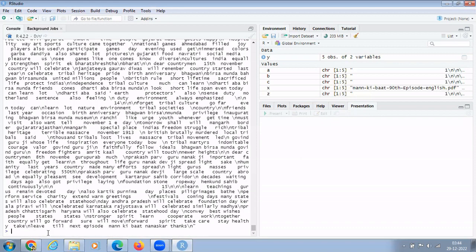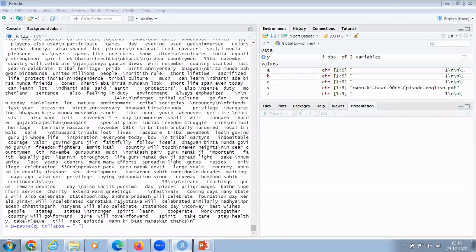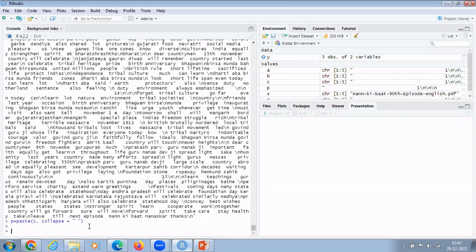For that we have a command. Now I am creating a variable D, D equal to paste. For removing the white space I will use the command paste, from C. All right, I will press enter.